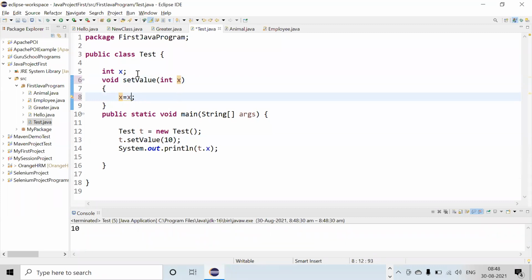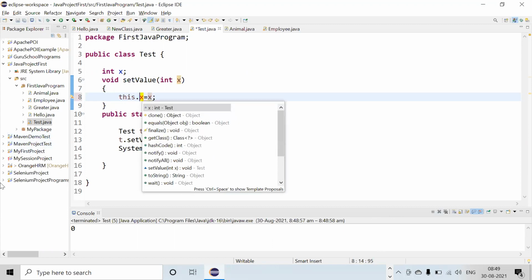I wanted to give the same name. Then what will happen if I execute this? The compiler will get confused about what I am trying to do. What is the use? What is happening? So the compiler gets confused. Now what will happen if I use this keyword here?